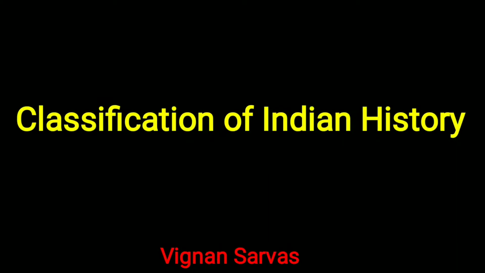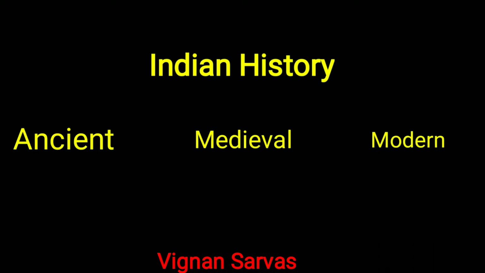In this video, we will discuss the topics of Indian history from the beginning to the 1950s. Generally, Indian history is divided into three main periods: ancient, medieval, and modern. But for examination purposes, we divide the entire Indian history into five main topics.